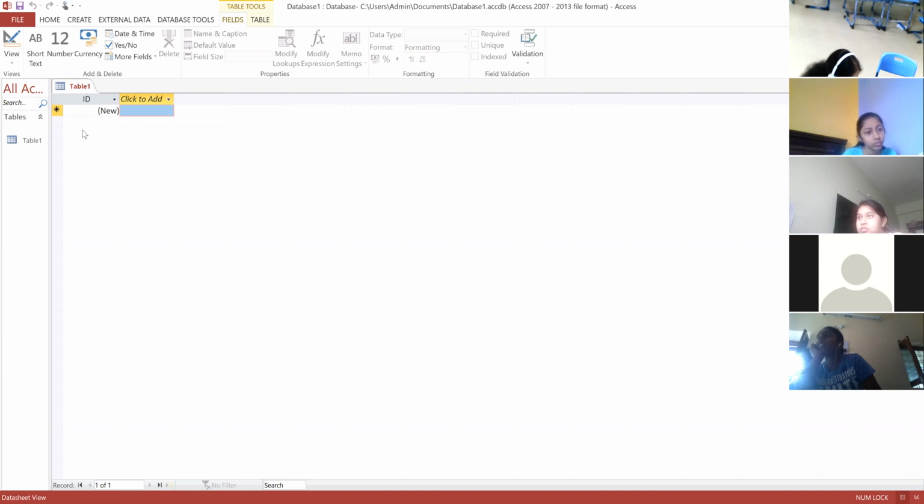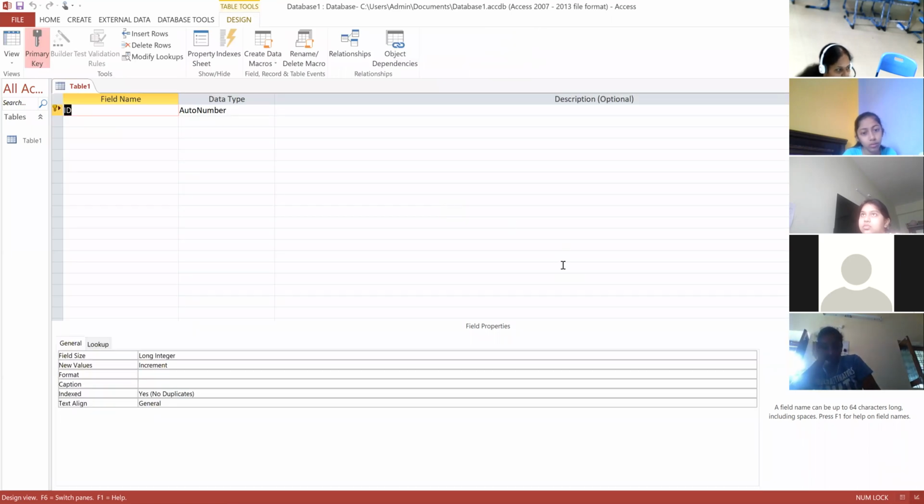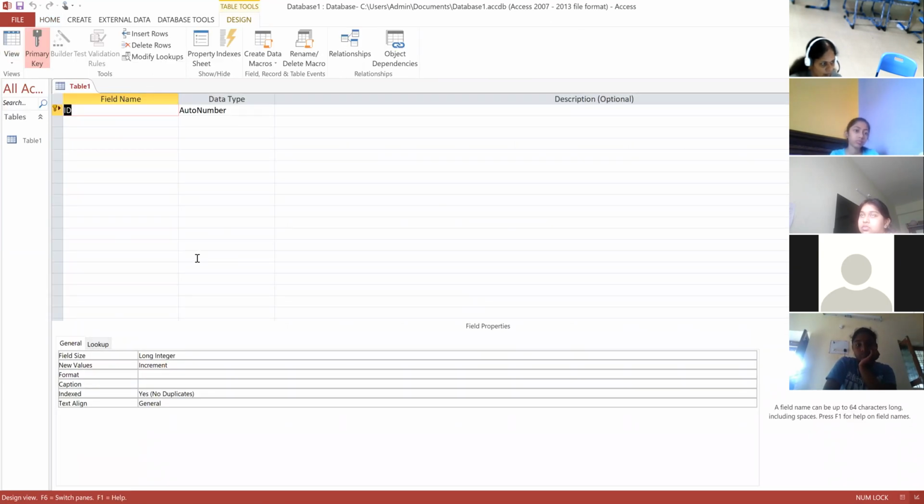After creating a database, the first view which is available is the datasheet view. Now we have to go to design view. This is the design view. Earlier it was in the datasheet view, which is like a blank document, right? So if you want some entries to be done, we need to go to design view, right?